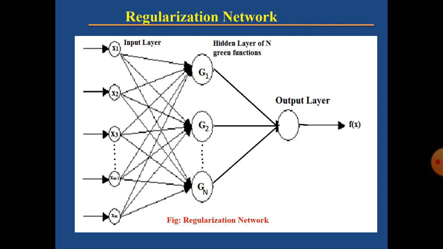In the figure, it is very clear that the input layer consists of different input nodes like x1, x2, x3 and so on to xm-1, xm. Next, the hidden layer consists of g1, g2 and so on to gn. So that is the hidden layer of n Green's functions. Next, we have a single output unit in the output layer. So this is the regularization figure.